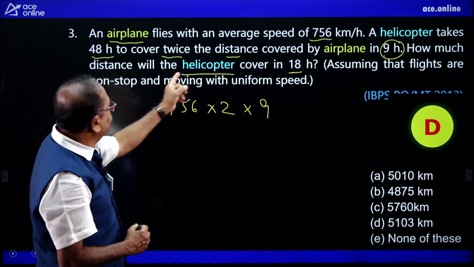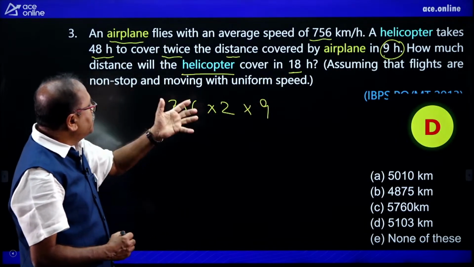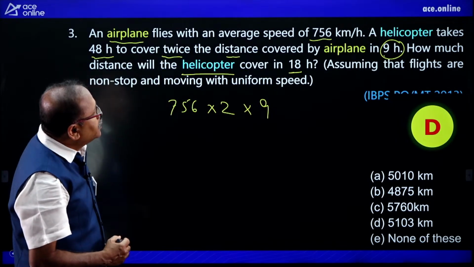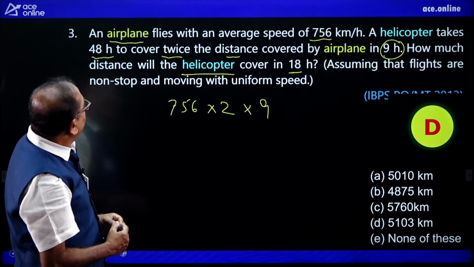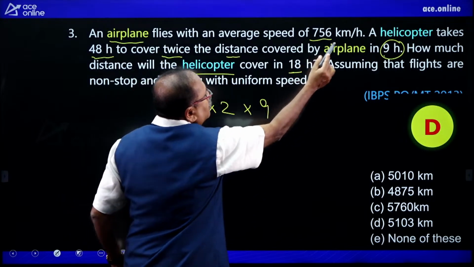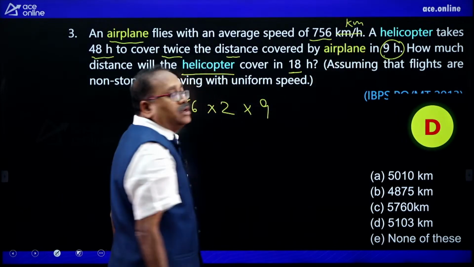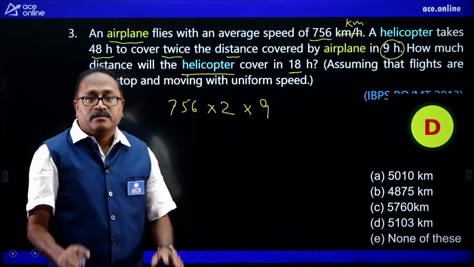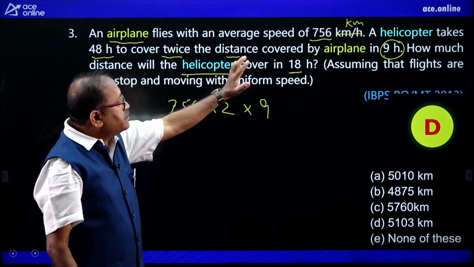How much distance will the helicopter cover in 18 hours? So what is the speed of the helicopter? Is it in kilometer? Not kilometer per hour. It's wrongly typed, it's a kilometer. I am sorry for that, there is a wrong typing.